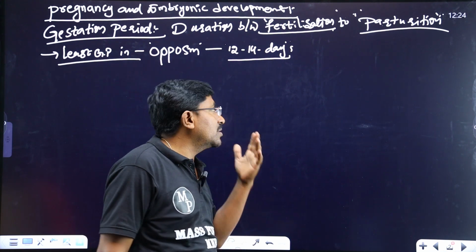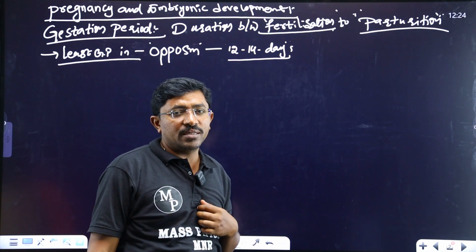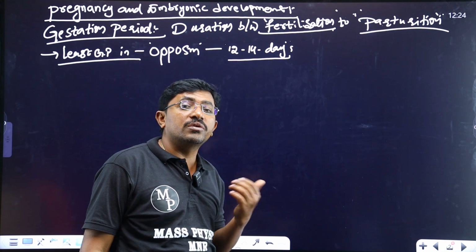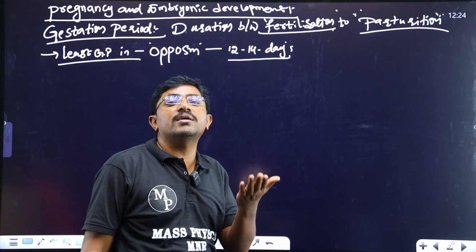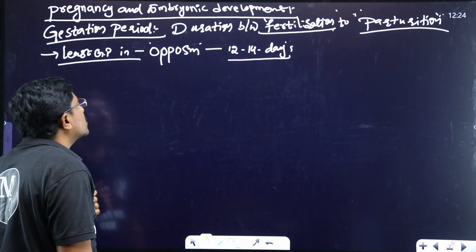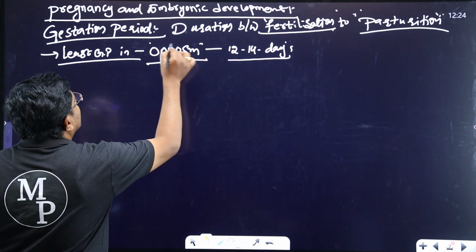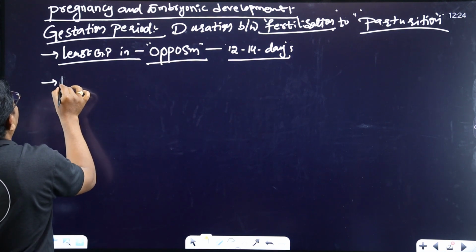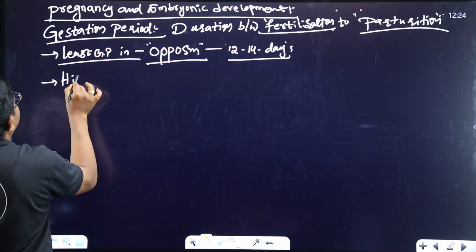This means completely immature offspring are produced by these mammals. Compared with development inside the mother's uterus, development outside the mother's uterus is more. So the least gestation period is present in the opossum, which is a non-primate.